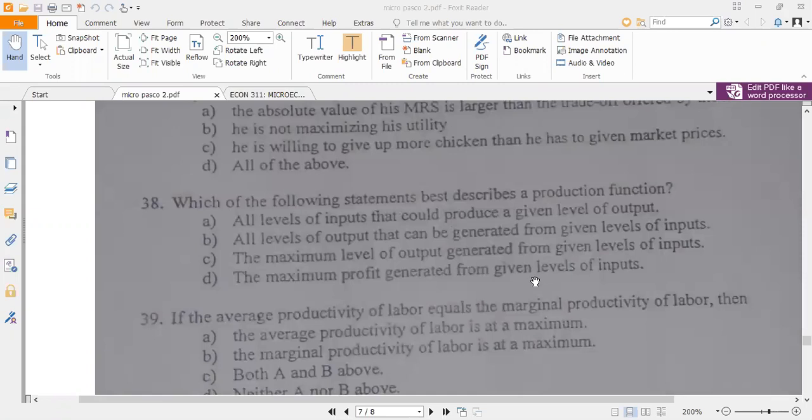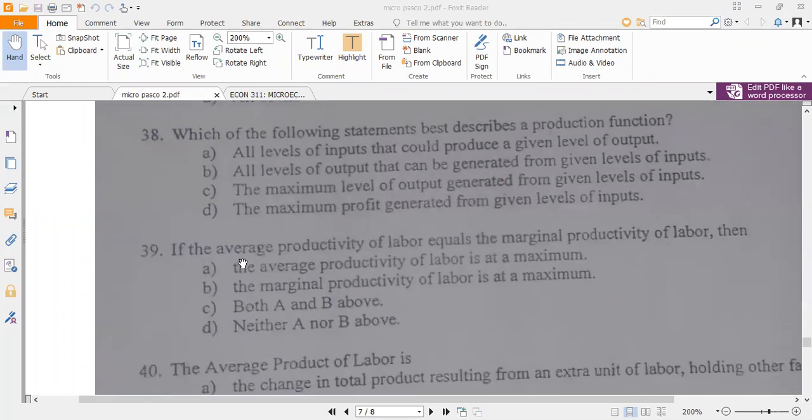This is under production, but let's finish it. Please, should I read the question? Yes, please. Which of the following statements best describes a production function? So production function just shows the maximum amount of output that can be produced from the combination of inputs. So that is the maximum level of output generated from a given level of input. That is production. So when you do it, I'm sure you will understand that.